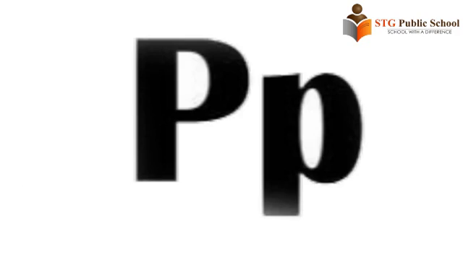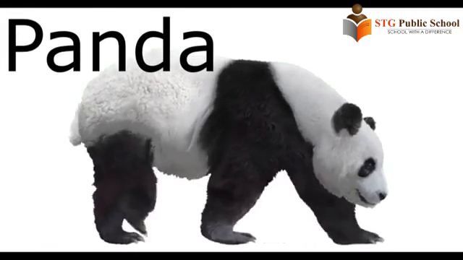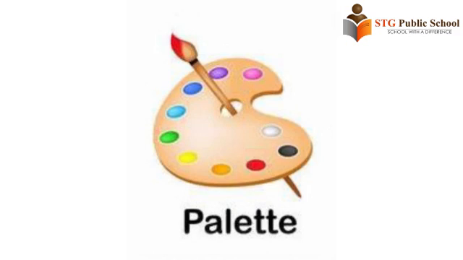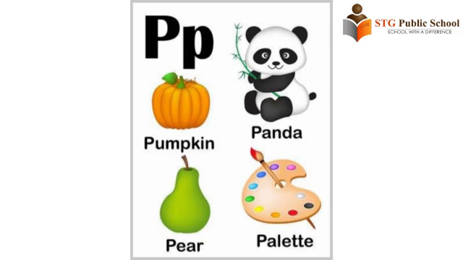Here is letter P. P is for panda, pumpkin, pear, palette. The sound of P is P. P says P: panda, pumpkin, pear, palette.